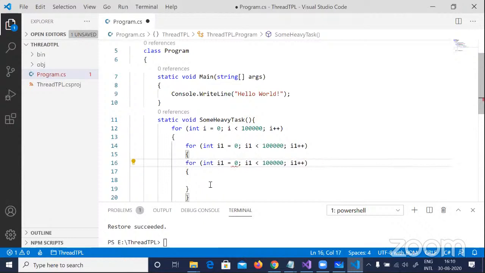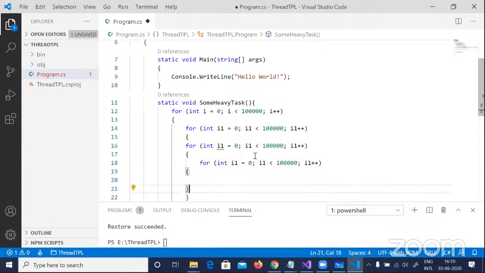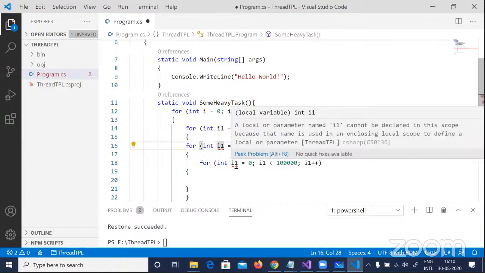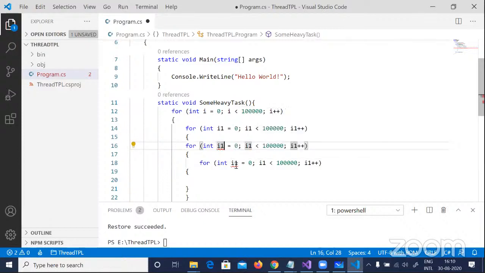I should find out a better way of doing a heavy task. So here it is. At the end of the day, if you don't pressurize the CPU, you won't really get a good result. If you just use a simple for loop of 100, it won't do any kind of context switching because the load is very less, right? So you can see here, I've just gone ahead and created a loop.